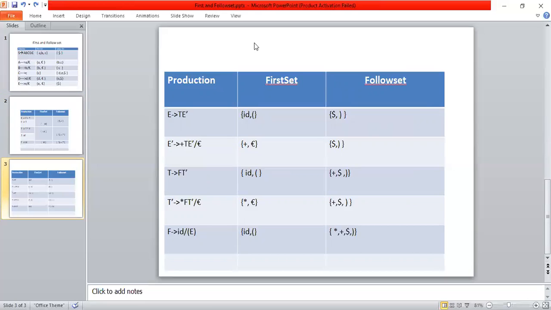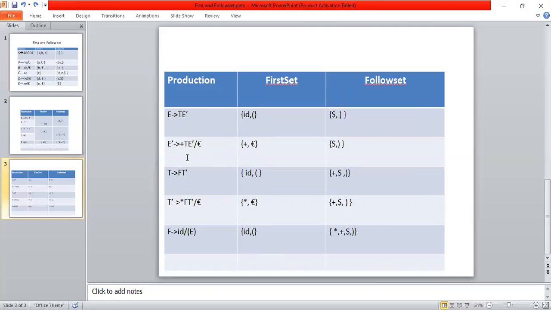So what is the first set of T? According to this, first set of T is nothing but first of F. So F we just calculated: id, comma, open bracket. So the same values are copied to T. And now I should calculate first set of E. According to this, first set of E is nothing but first set of T. So the same T values are copied to E. So here we calculated first set of E, T, F.